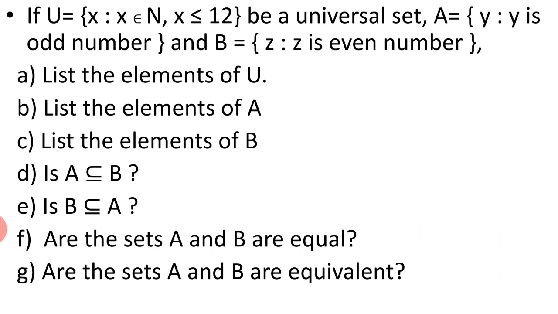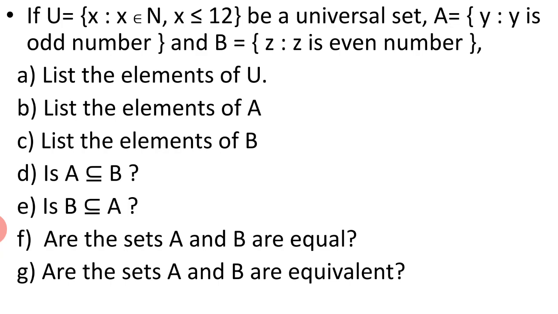Now we have to list the elements of A using the elements of U, as it is the universal set. So A is x, such that x is an odd number. So we will select the odd numbers from the universal set, and they are 1, 3, 5, 7, 9 and 11. List the elements of B. So B is even numbers, so we will select the even numbers 2, 4, 6, 8, 10 and 12.